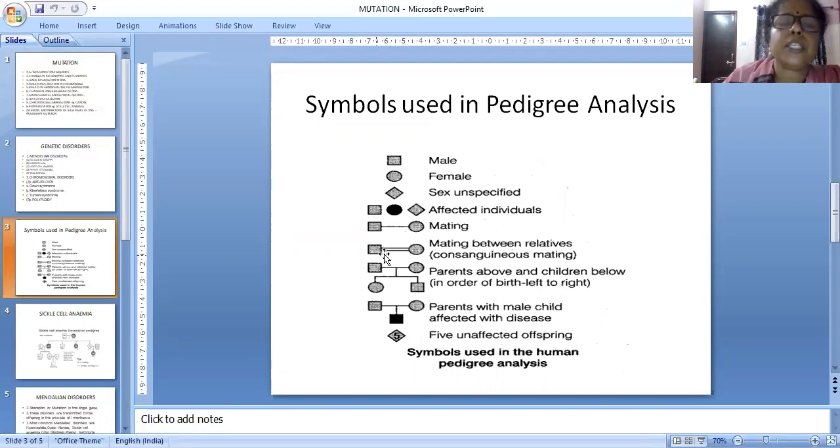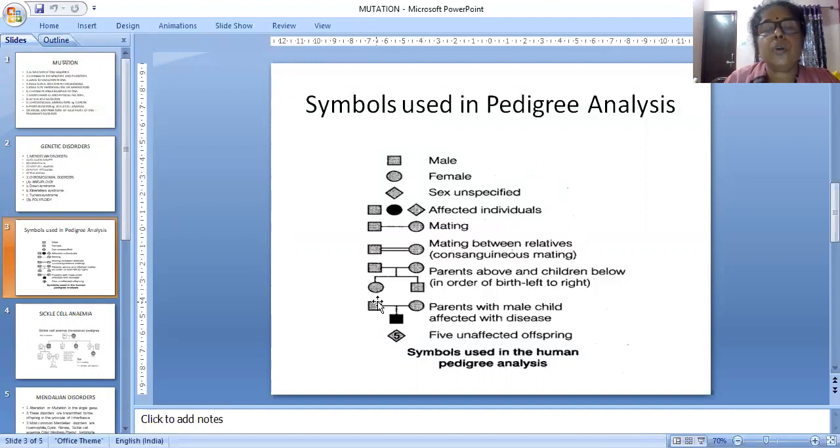Double horizontal lines are used to show mating between relatives, that is, consanguineous mating. The mating between close relatives is called consanguineous mating. It is dangerous at the genetic level, which we will learn afterwards. And this is the male parent and the female parent. The vertical line shows the offspring. As a result, two children are there, one female child and one male child.